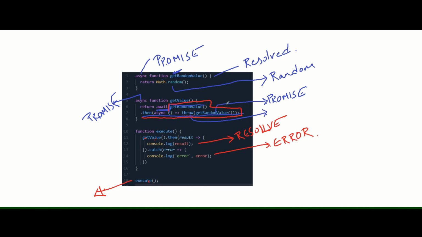Since it's returning an object, we would see error, and then we would see a promise here. Now we will not see the math.random value because we are not waiting for this to be resolved. We are directly passing this promise object here.